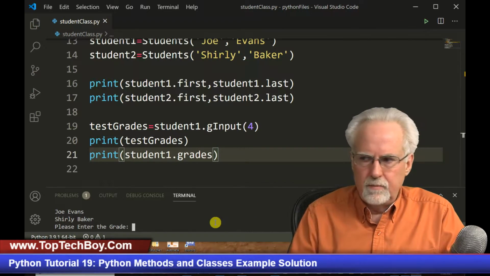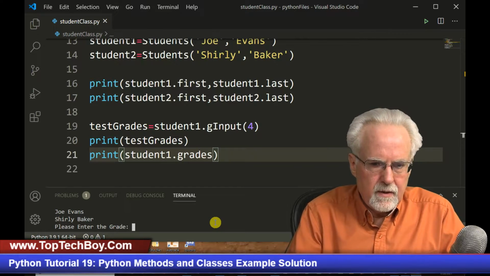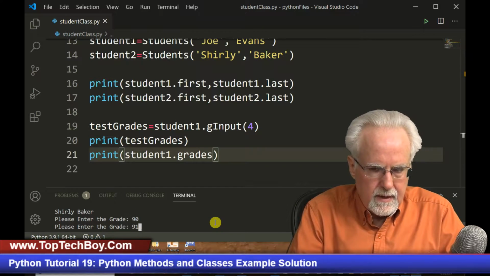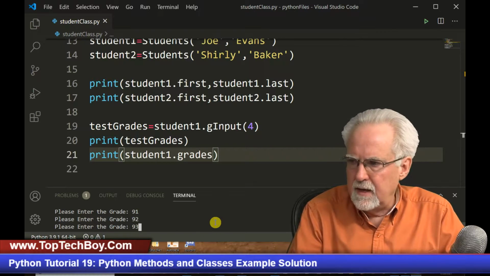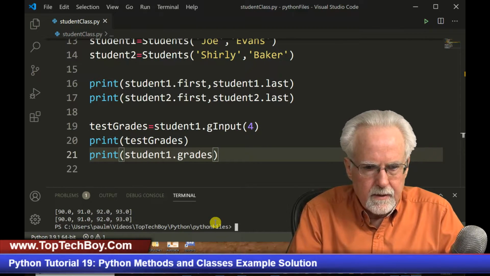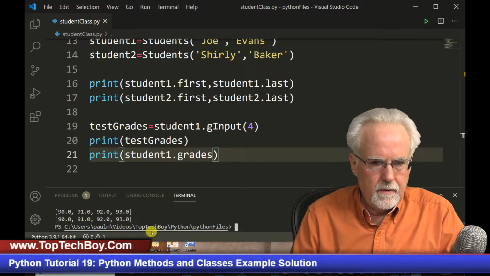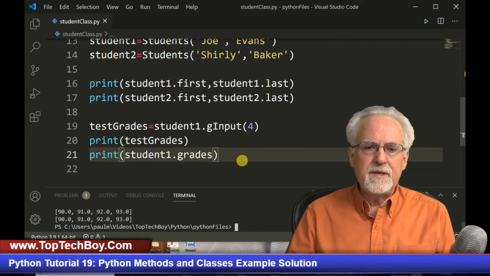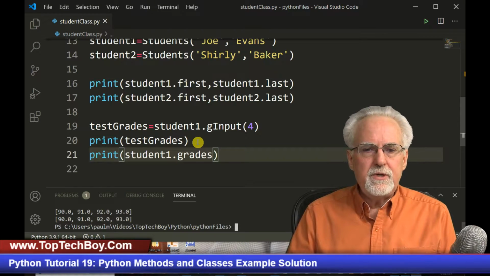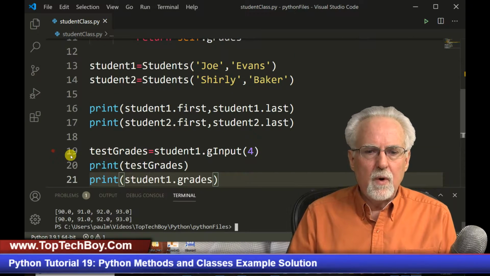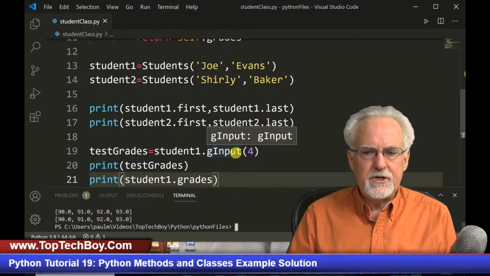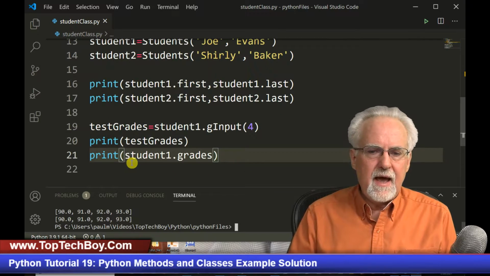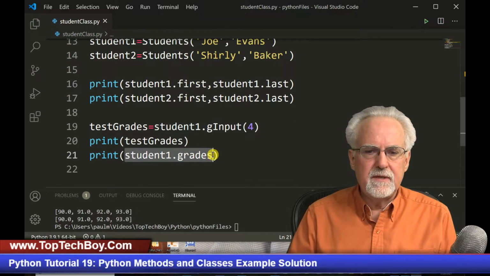Okay, so please enter the grades. We are going to go 90, 91, 92, 93, and oh, okay, that's 4 grades. Yeah, started with 0. Boom. Okay, so what you can see is once you have called G input, you can access the student grades as a variable.